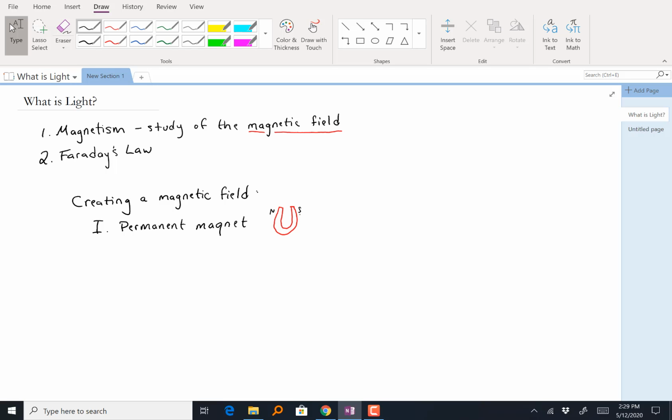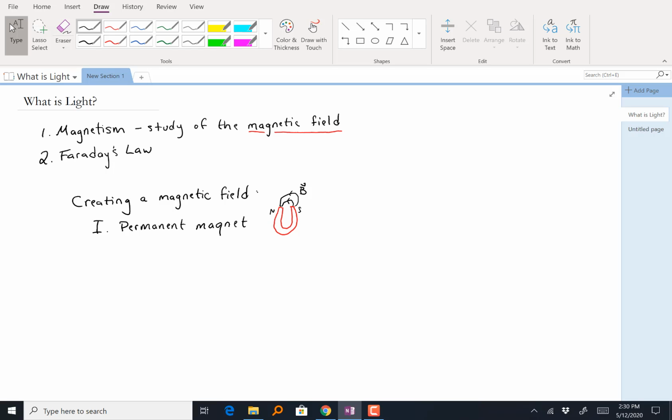This permanent magnet is made of a particular kind of material and it's creating a magnetic field, for example, one going from the south pole to the north pole, looping around and through my magnet. I can represent the magnetic field with this letter B. So one way is that certain materials like iron, which have this property of being magnetic, are capable of creating a magnetic field.